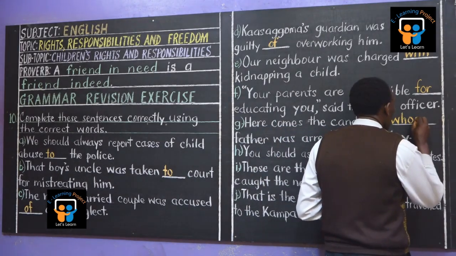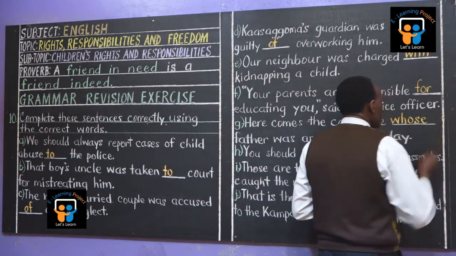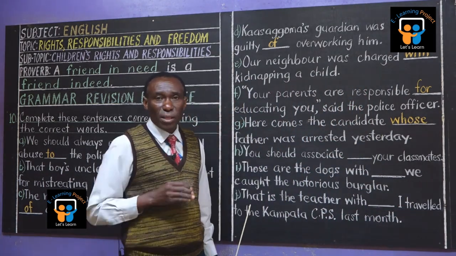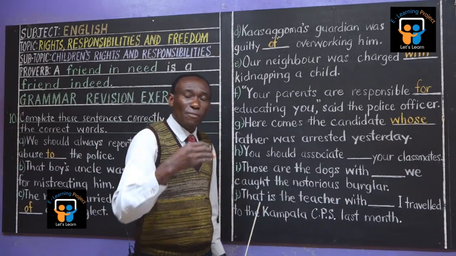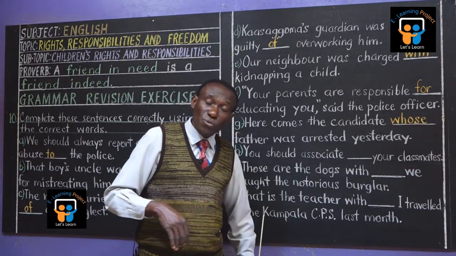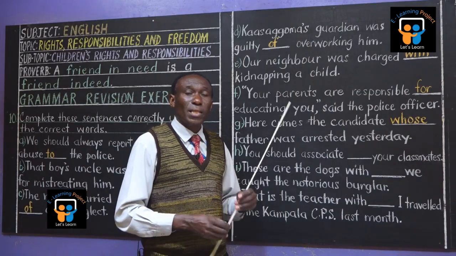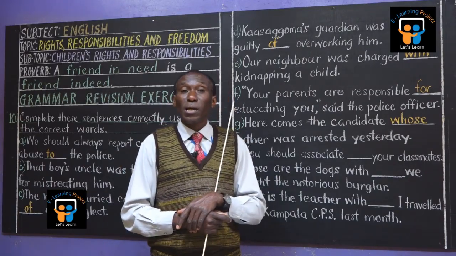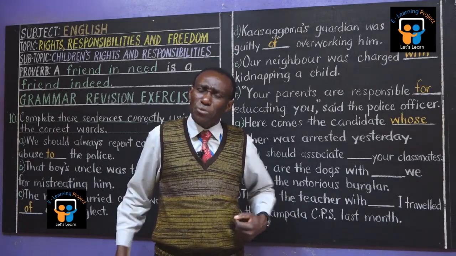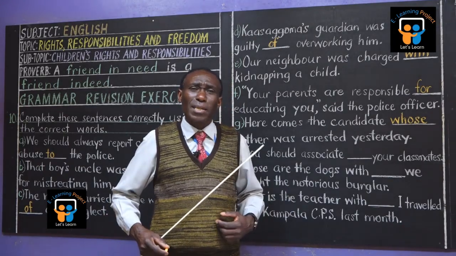S-E, okay, whose. Whose comes from the possessive form. His father, whose father. Her father, whose father. Our father, whose father. We are the children whose father flew to London yesterday. And we speak proudly. We are the children whose father flew to London yesterday. Whose father?